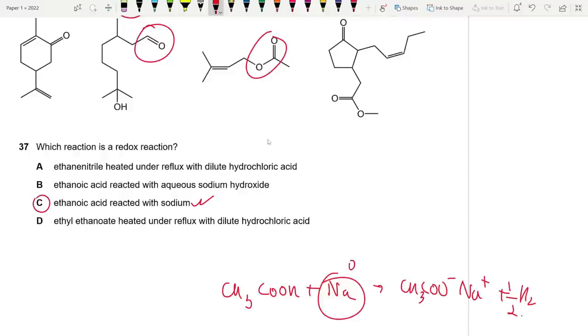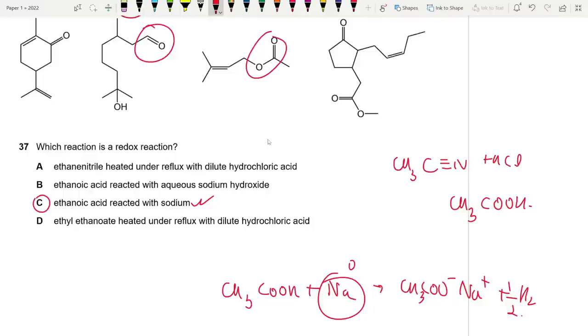Ethane nitrile. What is that exactly? Remember, ethane nitrile is actually a 2-carbon compound, CH3CN. When it reacts with HCl, you're gonna get CH3COOH. This is basically a hydrolysis reaction, and we're gonna get ammonium. So it's not a redox reaction, by the way, because HCl already had charge from before.